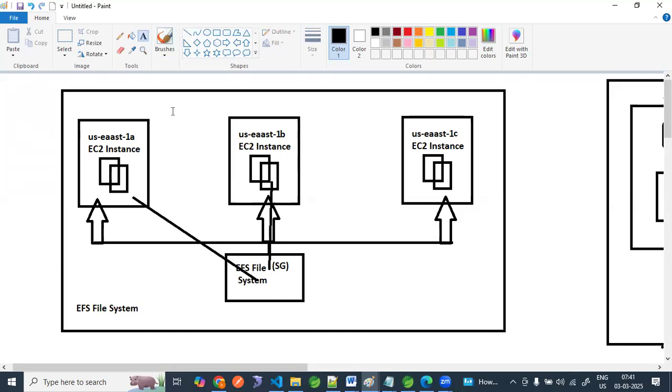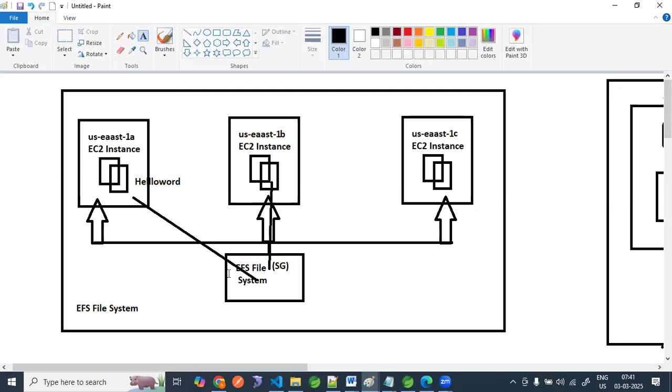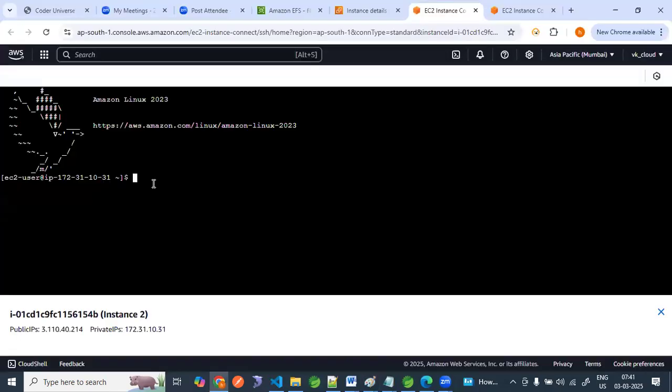If I change some data here, I will add some hello world. This data will move where? This data will move into this EFS. Some file I am going to create, and when I check the data in this EC2, I am able to see the same hello world. Now try to observe.